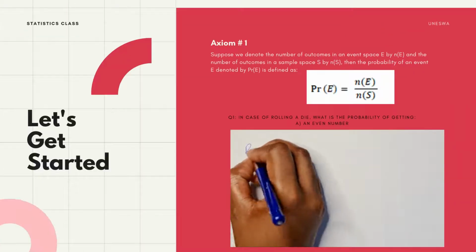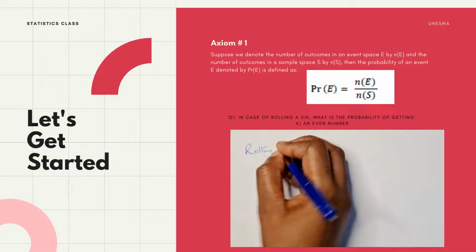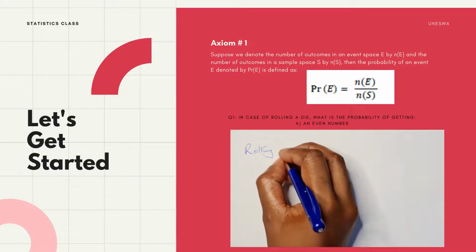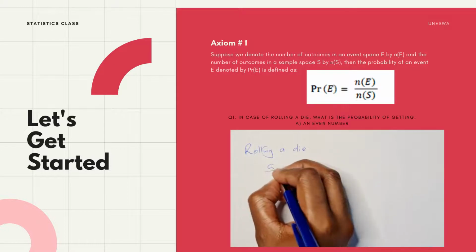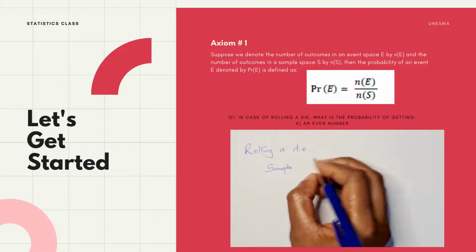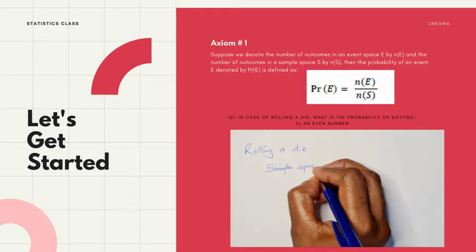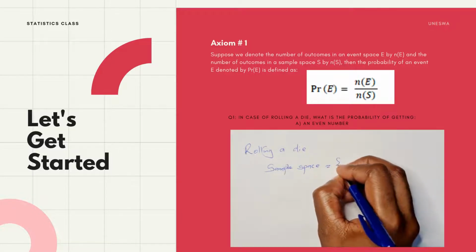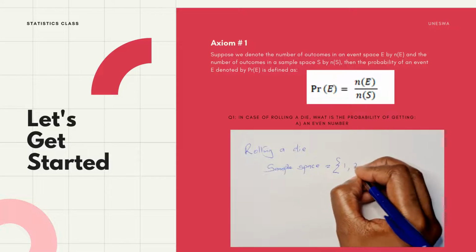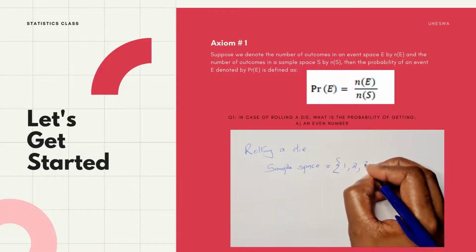As you see me writing down there, the sample space of this normal die is going to have all the numbers from 1 to 6. But the event in this particular question is, what is the probability of getting an even number? So you ask yourself, what are even numbers? Even numbers are numbers that are divisible by 2 and do not leave a remainder.